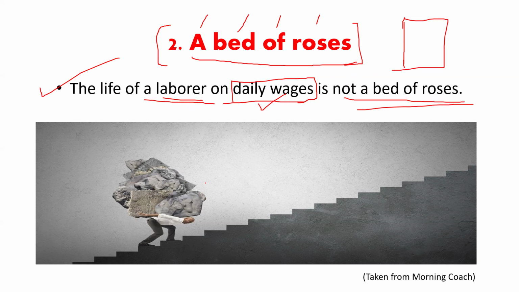You see, he is a laborer and he is carrying such enormous loads over his back towards some place. And you see how difficult it is to do such work and get daily wages, and how difficult it would be to lead such a life.